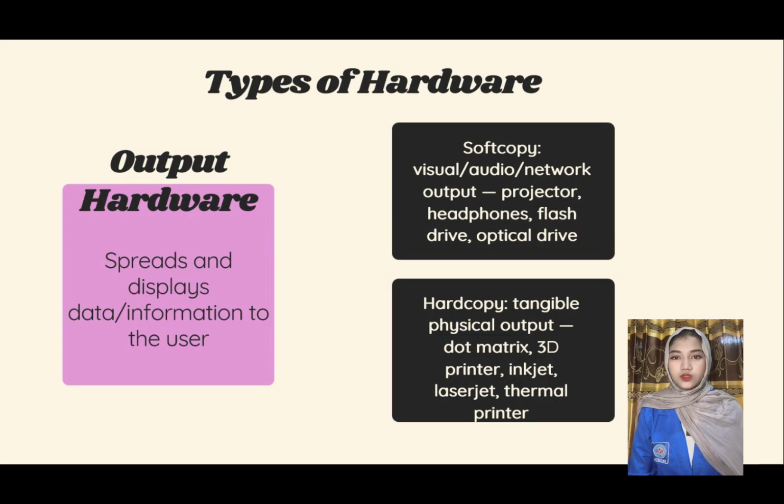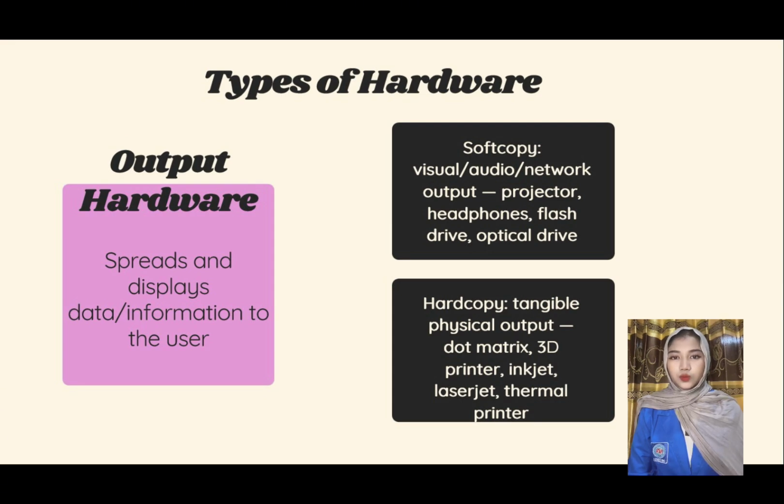Third, output hardware. Hardware components that distribute and display data or information fall into the category of output hardware. This type of hardware has two types, namely soft copy and hard copy. Examples of output hardware.